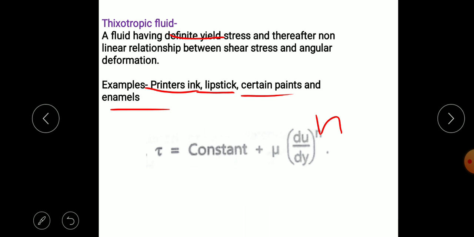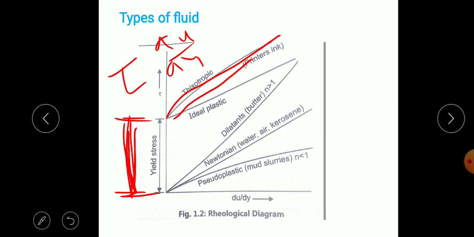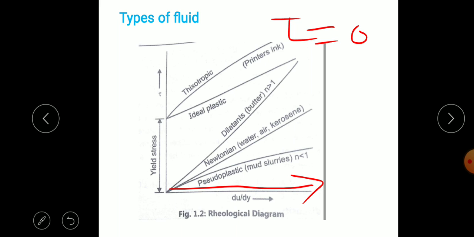Suppose we have considered ideal fluid. For ideal fluid we are assuming no viscosity, means tau shear stress will be 0. So ideal fluid will be on the x axis, that is there is no shear stress, there is no resistance to the flow, means viscosity is 0. And ideal solid will be represented on the y axis.